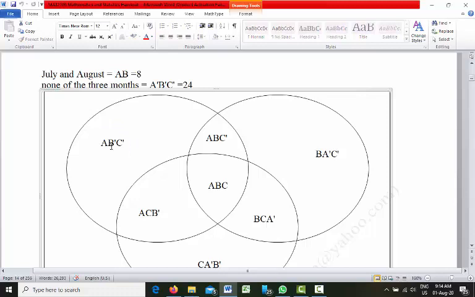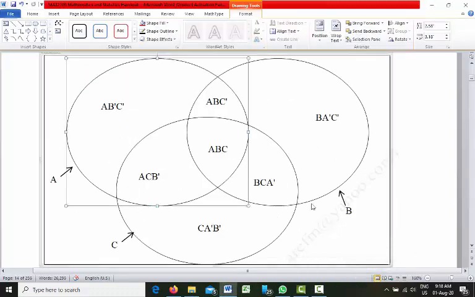So here this circle is set A. This full circle is set A, which is the July issue.